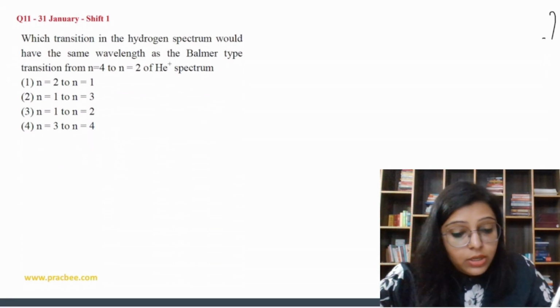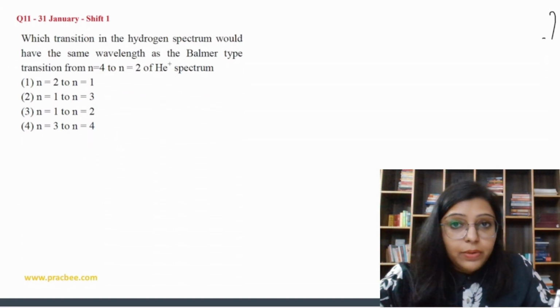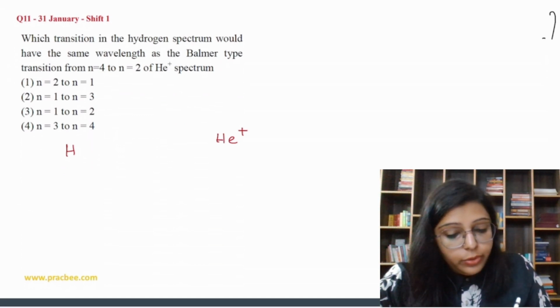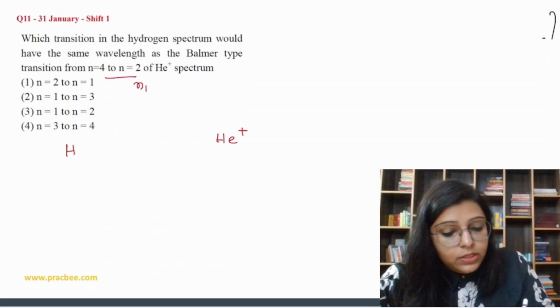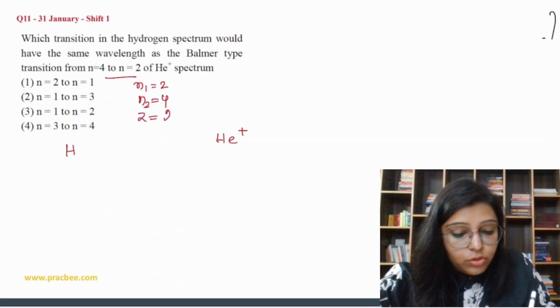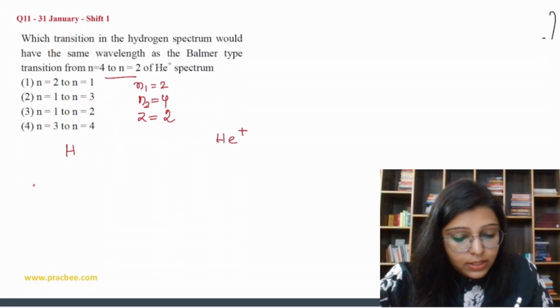So what transition in the hydrogen spectrum would have the same wavelength as the Balmer, so hydrogen and He plus? Okay, same wavelength as the Balmer type transition from n is equal to 4 to n is equal to 2. So here n1 is equal to 2 and n2 is equal to 4, because n1 is the lower state and n2 is the higher state, and the Z value is 2. So what we can say? We can say that it has the same wavelength.